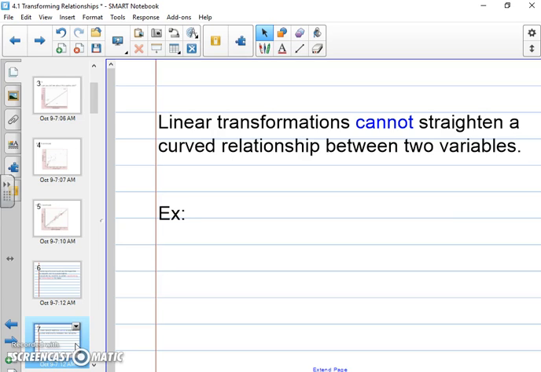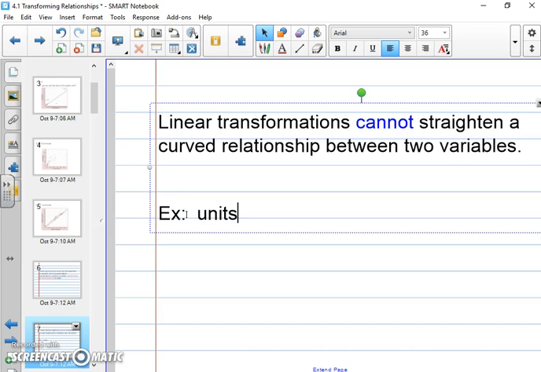Now, a linear transformation, ironically, cannot straighten a curved relationship between 2 variables. So actually, things like log, which don't tend to be linear, when applied to something that isn't linear, makes it linear. Again, super ironic.